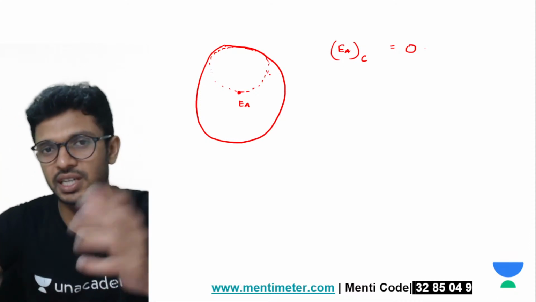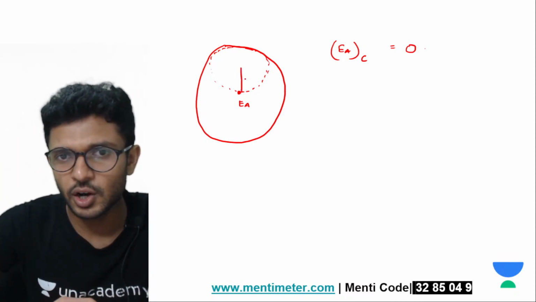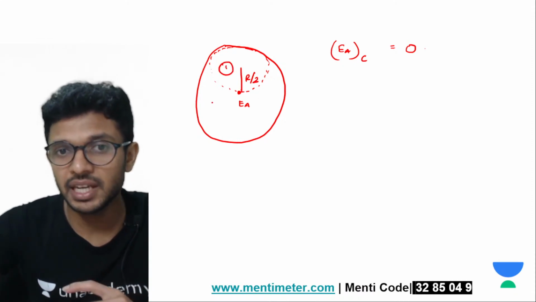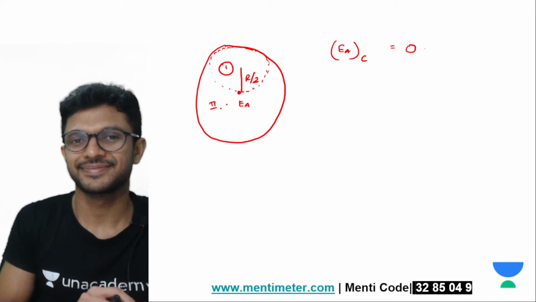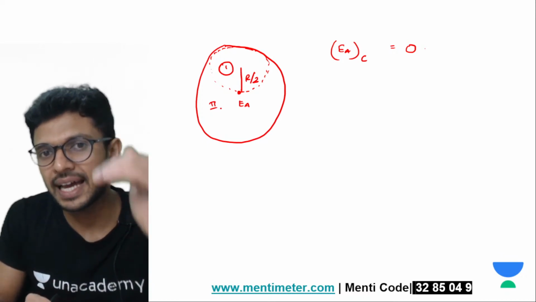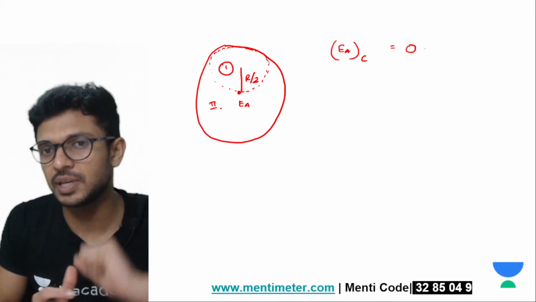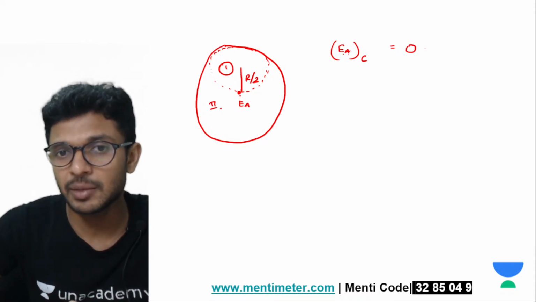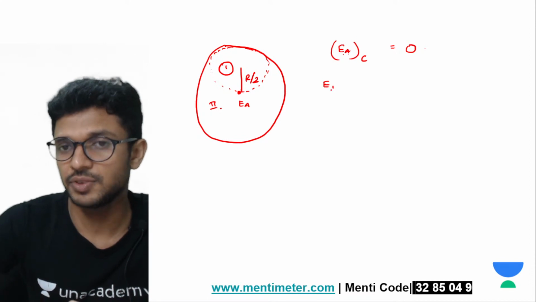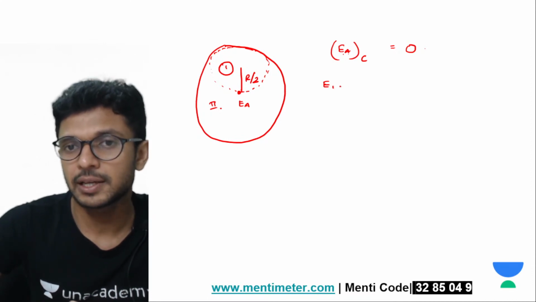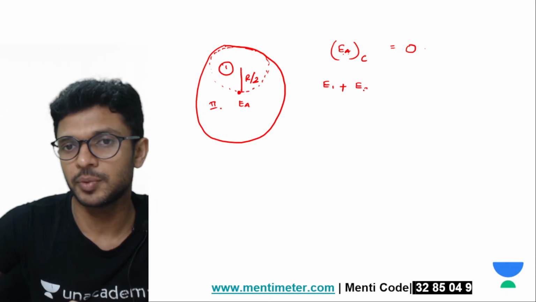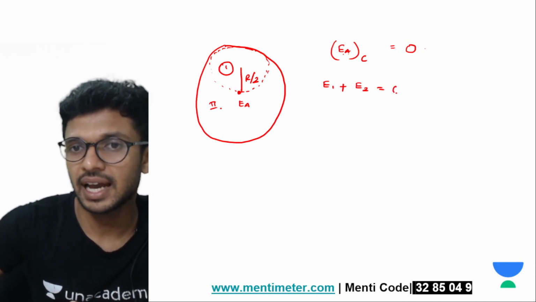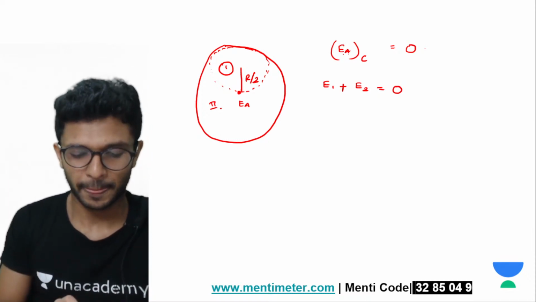This sphere, I'm going to consider it as a small sphere of radius r by 2. Let me call this the first portion and the remaining portion as portion 2. Okay, so portion 1 and portion 2 will make that one complete sphere, isn't it? Or you can say that the net electric field at the point A is a summation of the electric field produced by the first part plus the electric field produced by the second part, right? Which will make one complete sphere and that will be equal to 0.